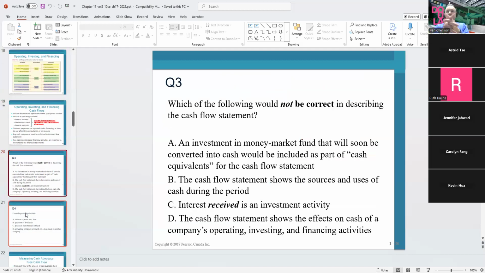Let's see one question here. Which of the following would not be correct in describing the cash flow statement? Most of those will be correct. We're chasing which one is not correct.